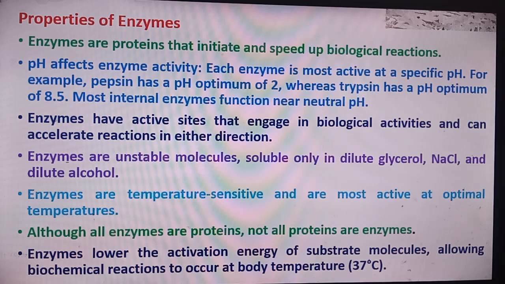Properties of the enzymes. Enzymes are proteins that initiate and speed up biological reactions. pH affects the enzyme activities. Each enzyme is most active at a specific pH. For example, pepsin has a pH optimum of 2, whereas trypsin has a pH optimum of 8.5. Most internal enzymes function near neutral pH. Enzymes have active sites that engage in biological activities and can accelerate reactions in either direction.